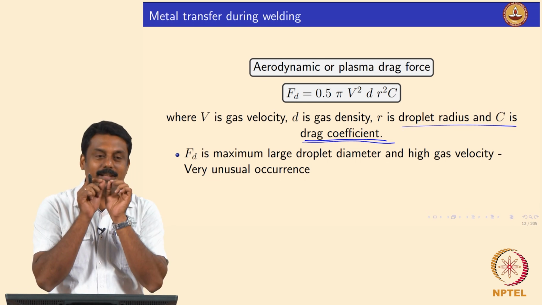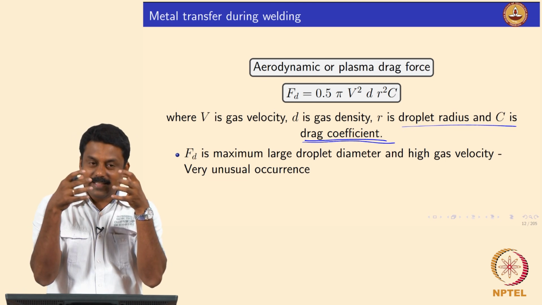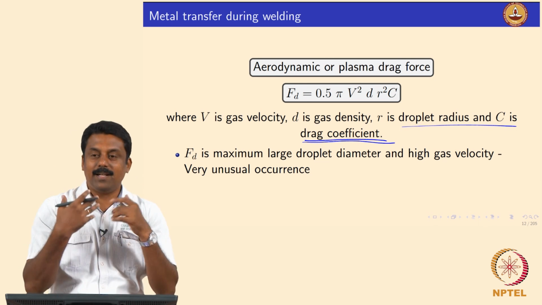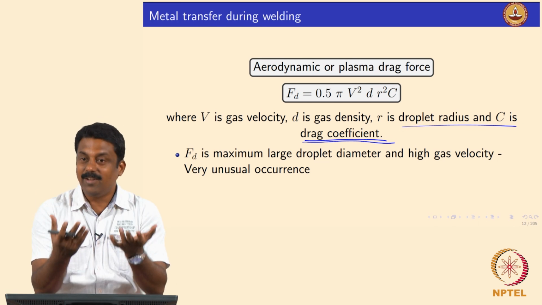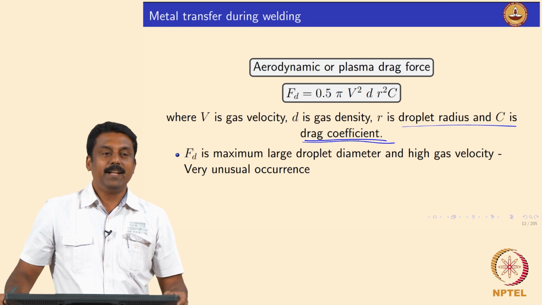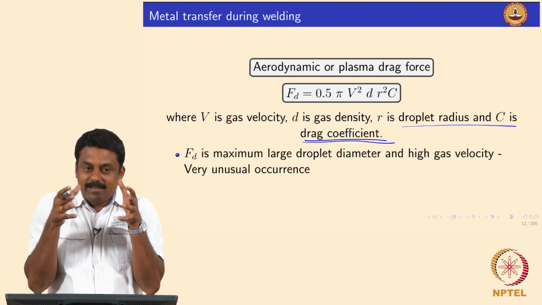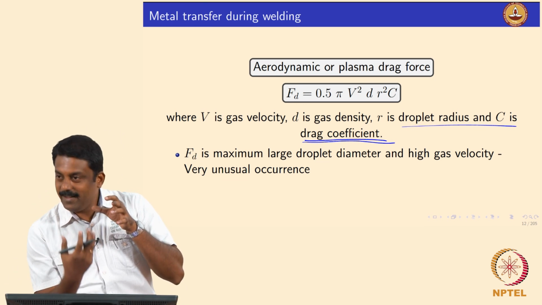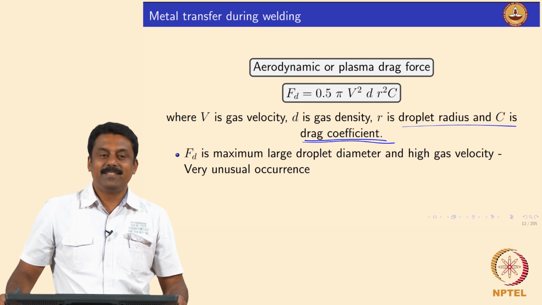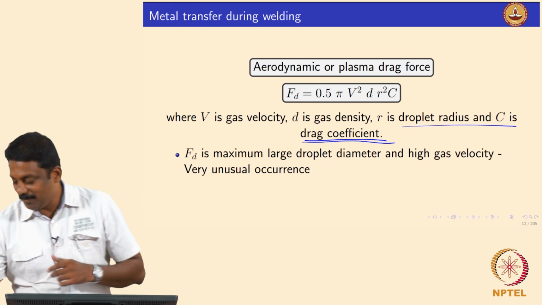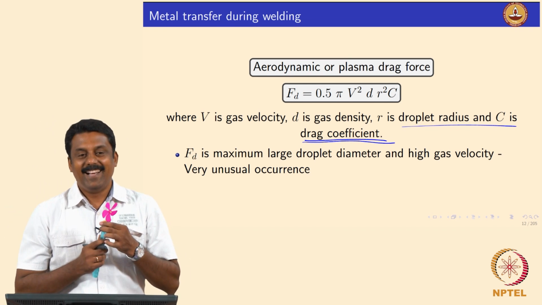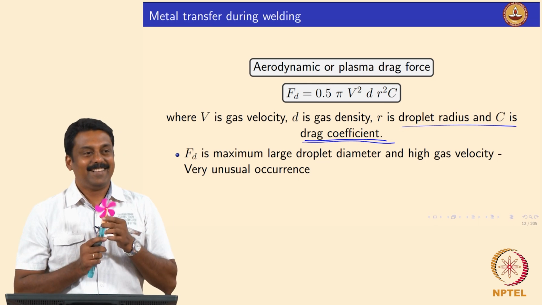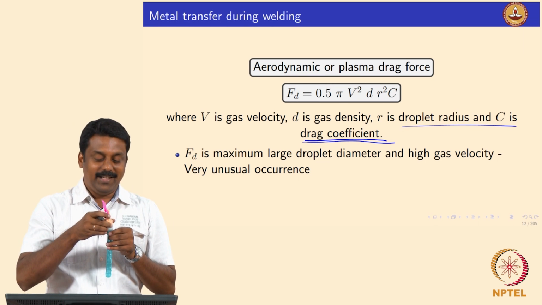If I am blowing very slowly, the surface tension is keeping the droplet in its position. So my drag force is not overcoming the surface tension force, so the droplet is not detached, isn't it? So the droplet is growing in size. Suddenly, if I tilt my head, you may see the droplet detaching because gravity would assist. You want to try? But then the force balancing will be very tricky. I will have to make sure that when I am going like that and doing like this, the drag force would be the same. It is very tricky. Let us see.